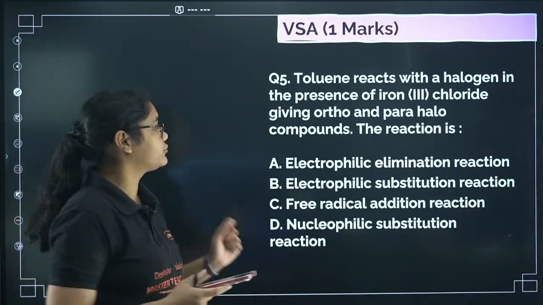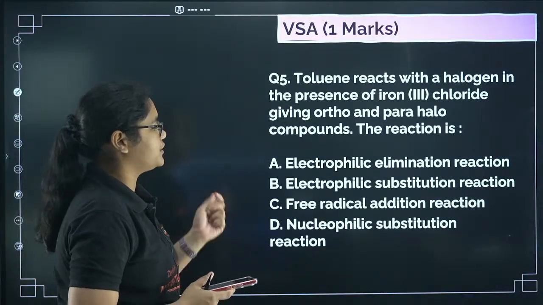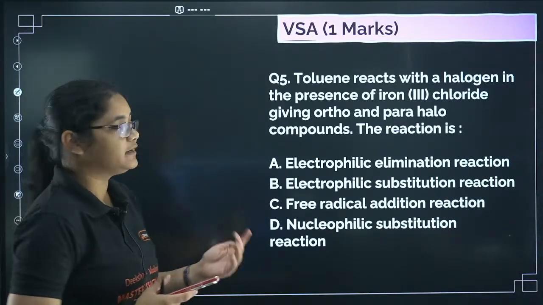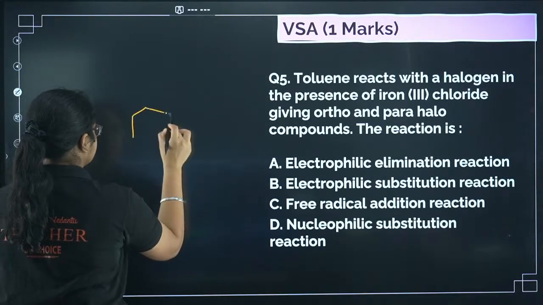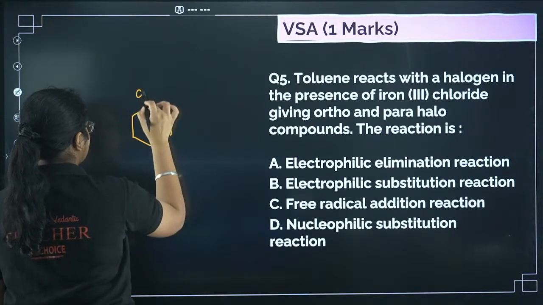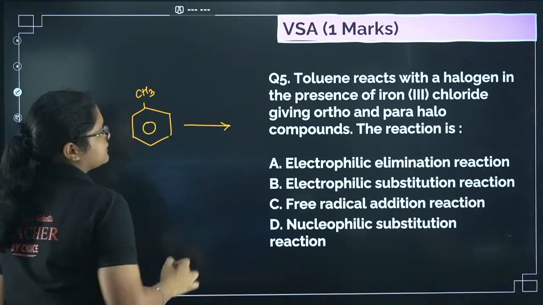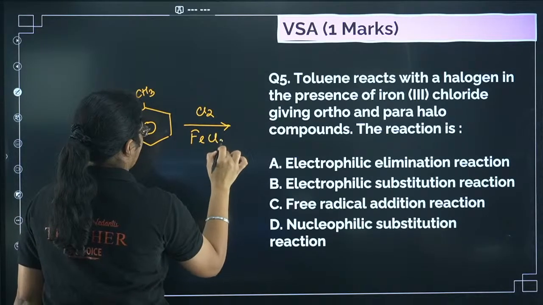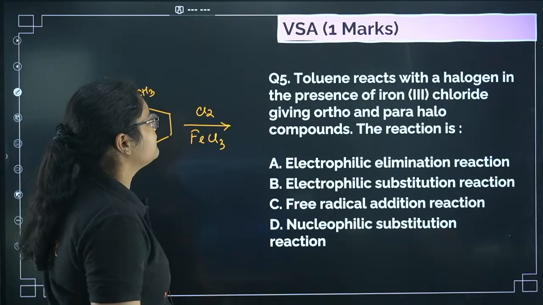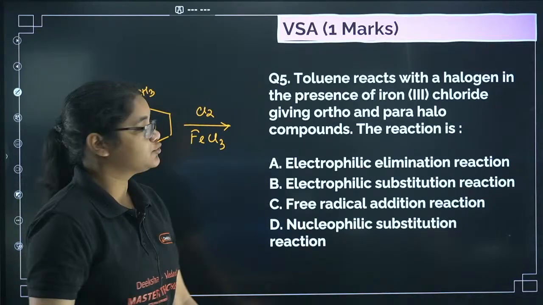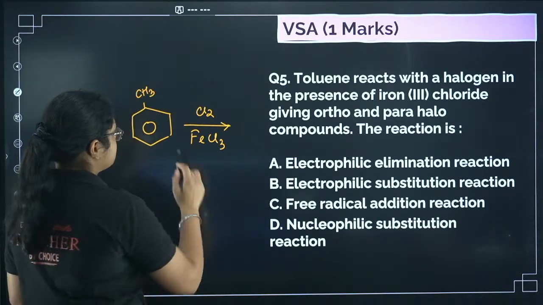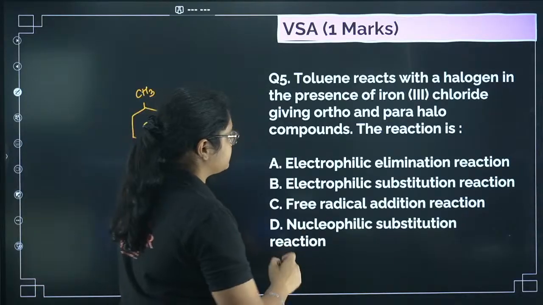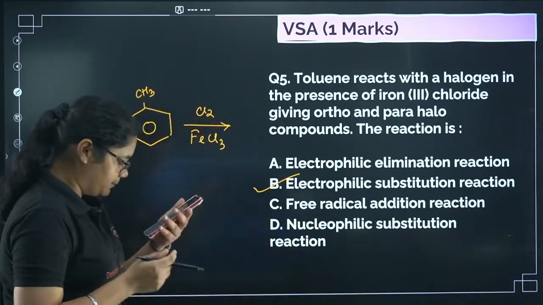Next, let's move to the fifth question. Toluene reacts with a halogen in the presence of iron chloride, giving ortho and para halo compounds. The reaction is. So we have a question like this. Toluene is reacting with halogen in the presence of iron chloride, giving ortho and para halo compounds. Now here, this is an electrophilic substitution reaction. We have studied that electrophilic substitution reaction. So option number B here.